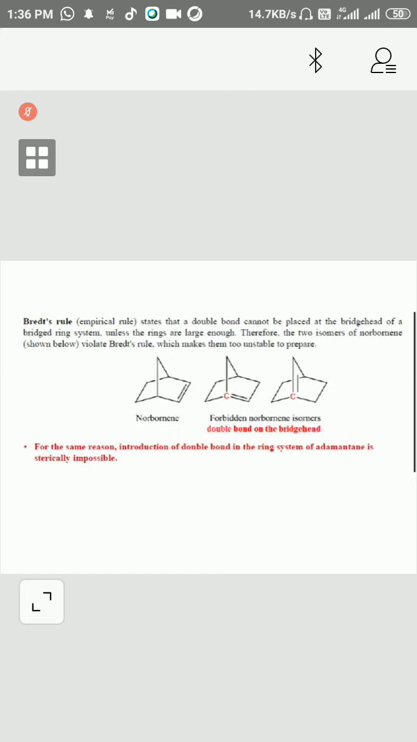Now there is Bredt's rule. You should remember this. In many exams, there are questions like which one of the following is not correct. You should know where a double bond can exist and where it cannot. The double bond cannot be placed at the bridgehead carbon of a bridgehead ring system unless the rings are large enough. Therefore, the two isomers of norbornane violate Bredt's rule, which makes them too unstable to prepare. Okay.